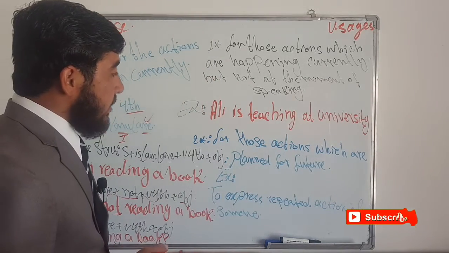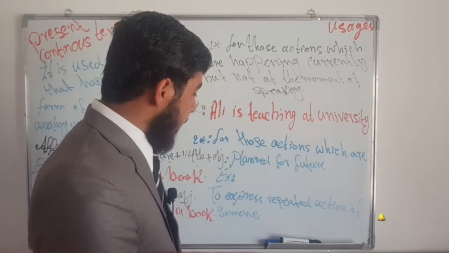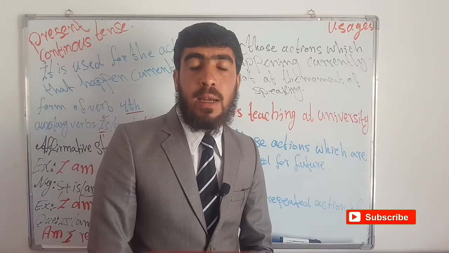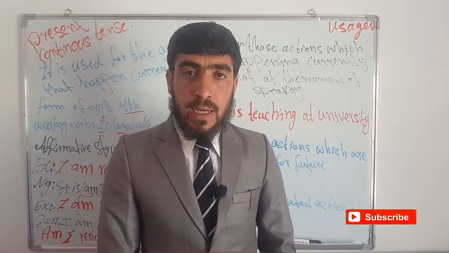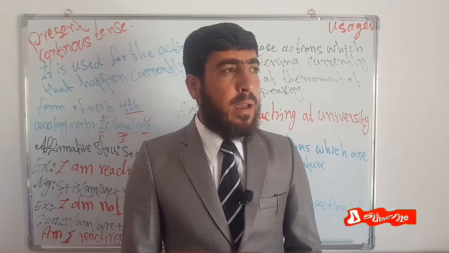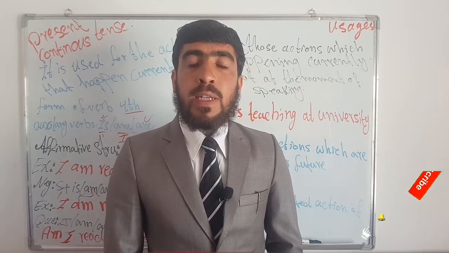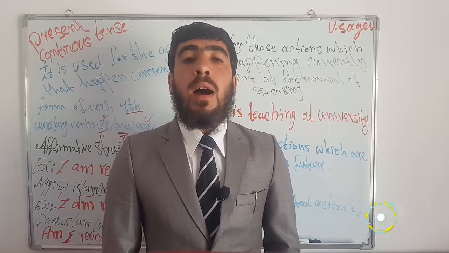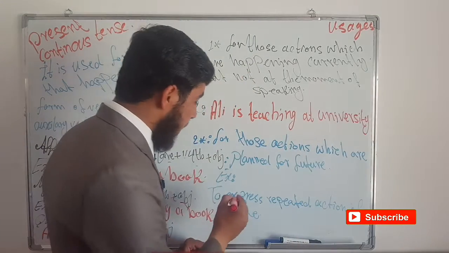And usage number 2 is for those actions which are planned for the future. It's another usage of present continuous tense. It is used for those actions which are planned for the future. For example, I have a plan, I have to go to Kabul. It's today. For example, I should say it in the present continuous tense, like I'm going to Kabul tomorrow. Right? Let me write it down here.